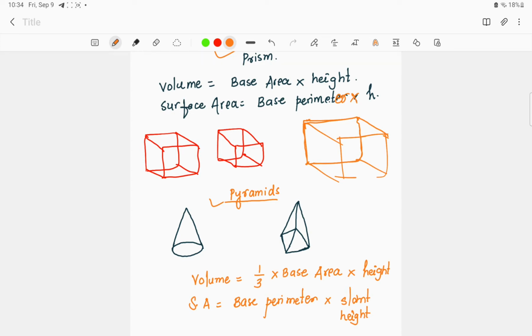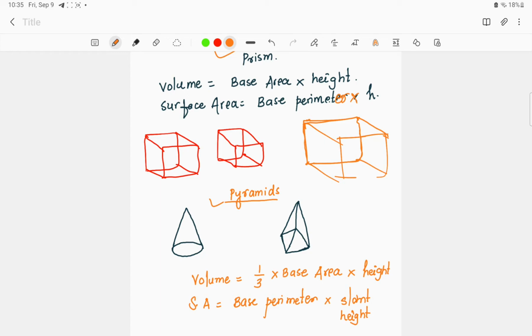Here there is no need for you to go and rectify all these stuffs. You just have to keep in mind, whenever we are taking any prism, it means the base or any structure is maintaining its shape upwards, until the structure has been formed.